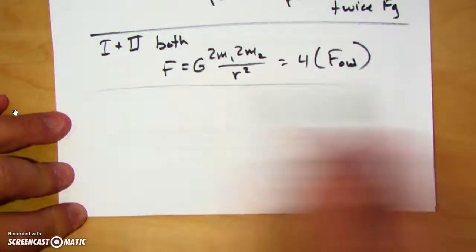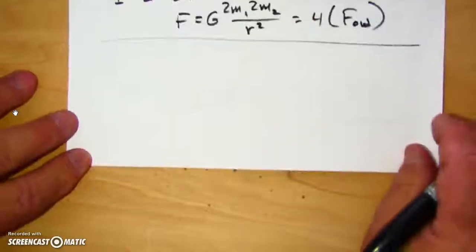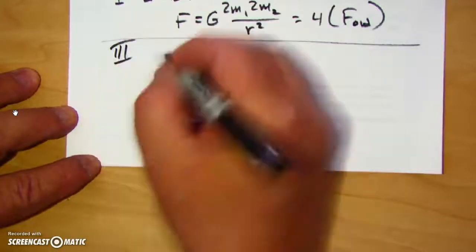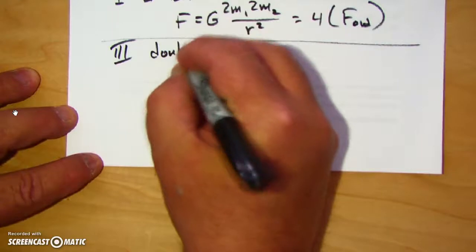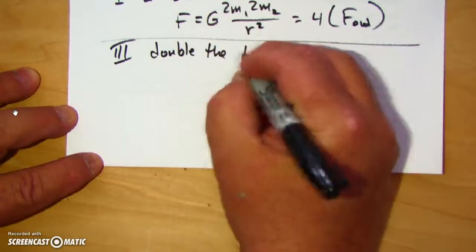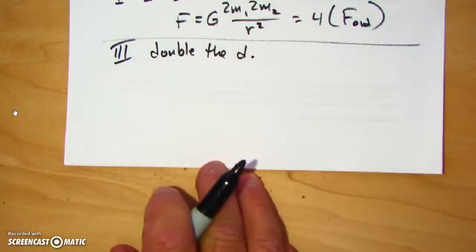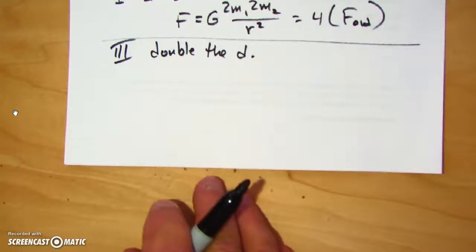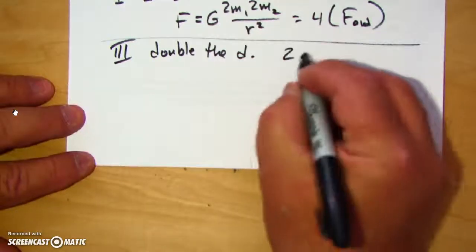Now let's play with distance, because this is the one that takes a little more thinking. So let's go with case 3. I'm going to double the distance. So in other words, I'm going to move twice as far away from the center of the Earth. Right now I'm 1 Earth's radius away from the center of the Earth. I'm going to go 2 Earth's radii.